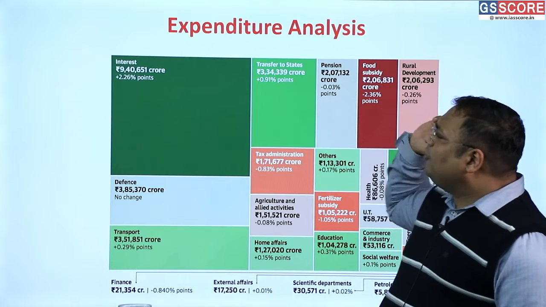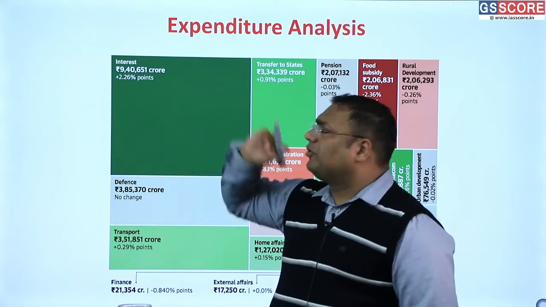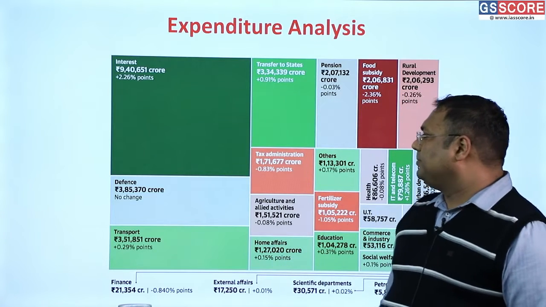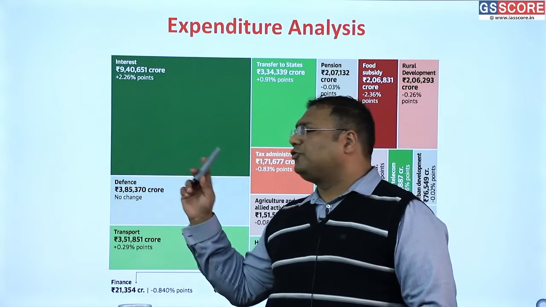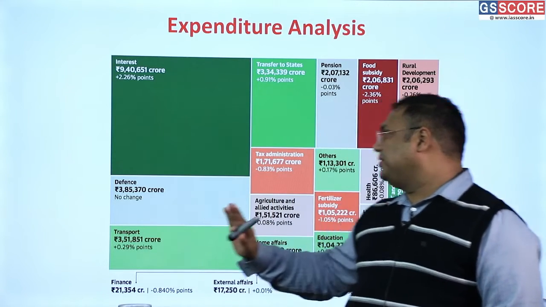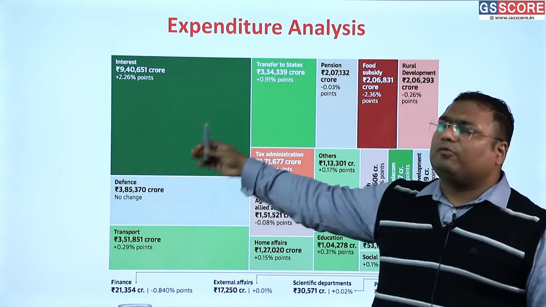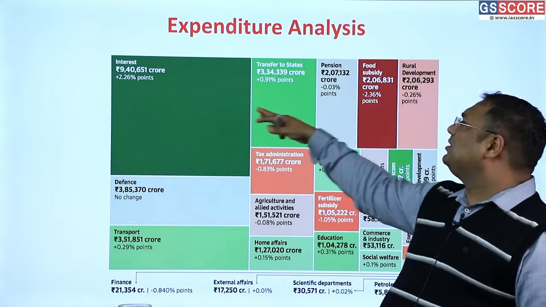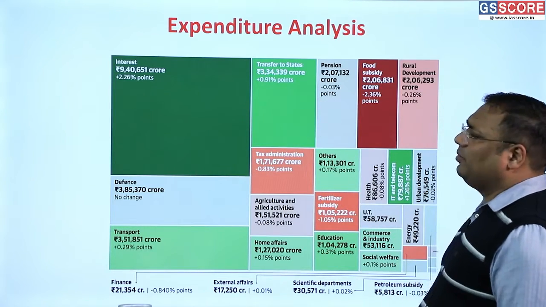So the share of interest has increased in our budget. Defense, its share has not changed. Transport, a small increase but roughly the same. We are looking for which area has changed in our budget. This is the trend analysis that I was talking about.